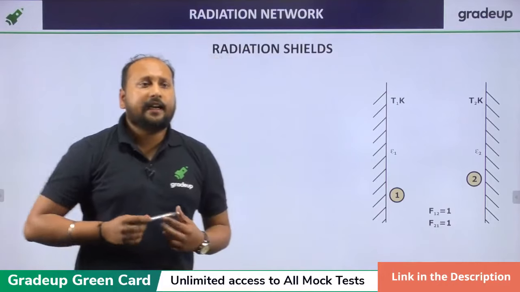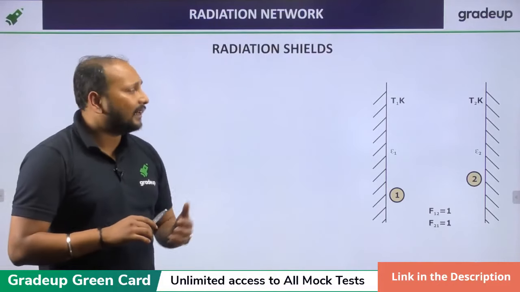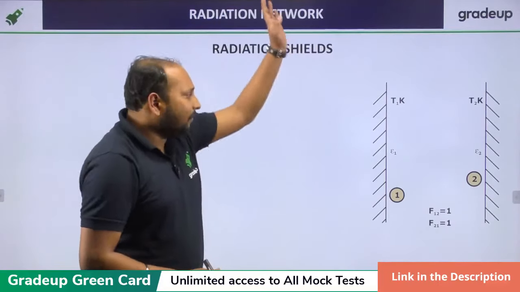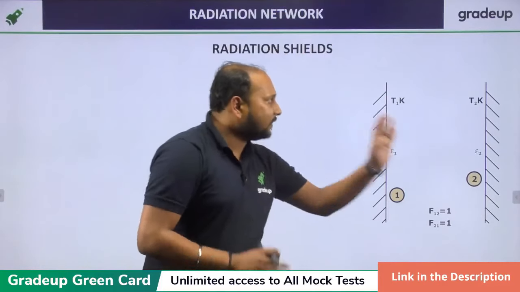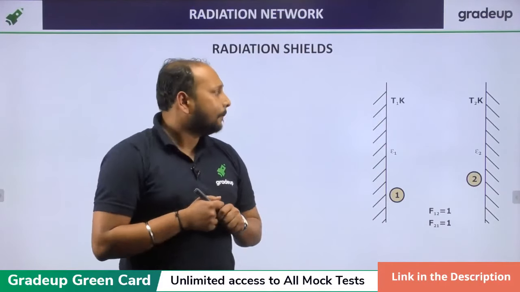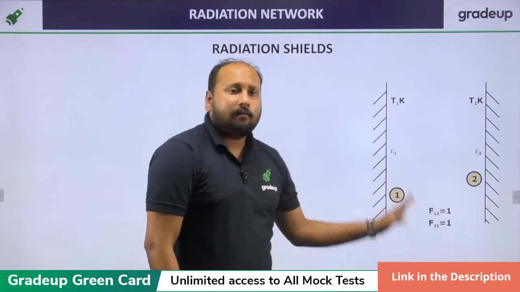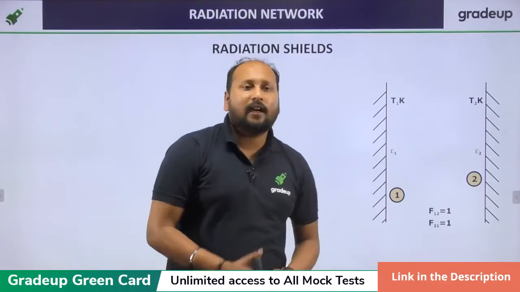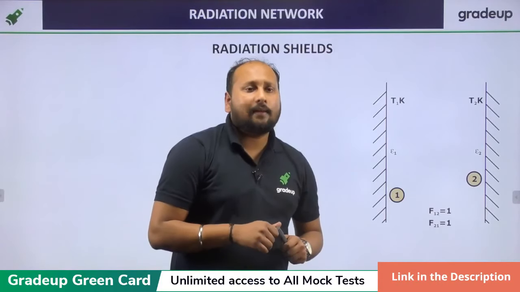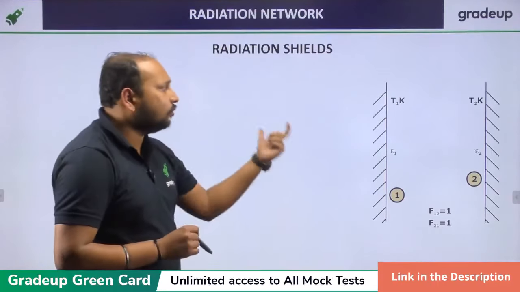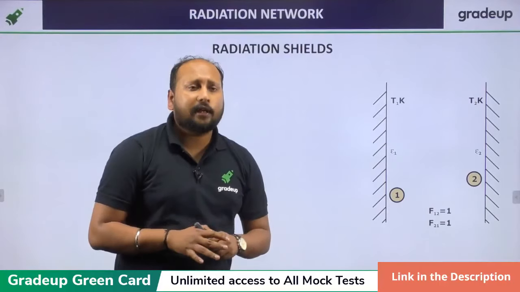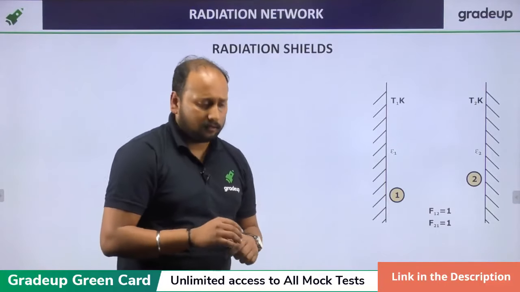Okay, next is radiation shield. Very important, it's also one of the interesting and important topics. For example, we have used two parallel plates, plate 1 and plate 2. Can you tell me how many radiations will be there in total, if you include both surface and space radiations?